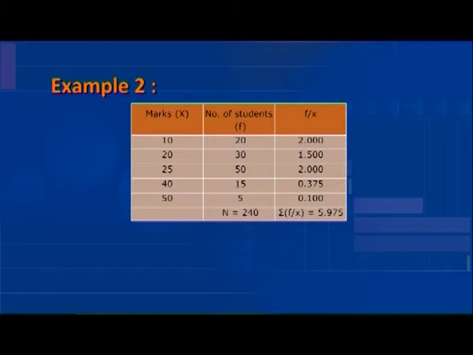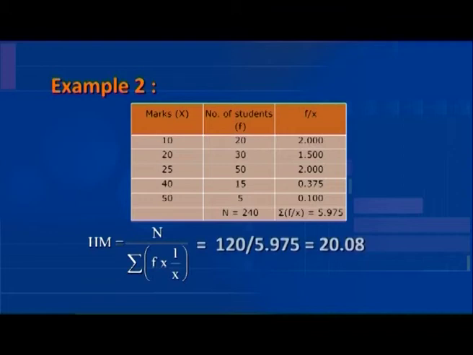Then, the total of the reciprocal is taken. That is, the sigma of frequency multiplied by 1 by x is equal to 5.975. Then, we calculate the harmonic mean, which is equal to 120, the total of the frequency, divided by 5.975, which is equal to 20.08.